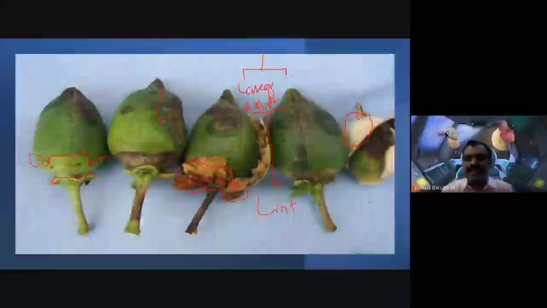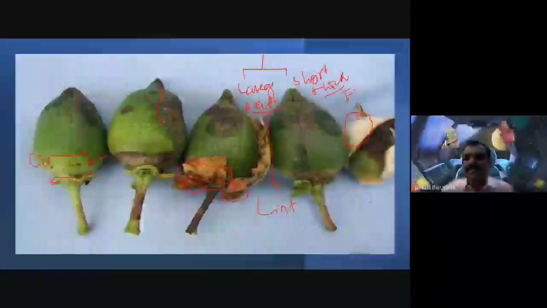At the same time, the shorter and thicker fibers on the surface of the seeds we call fuzz. Are you following my class?